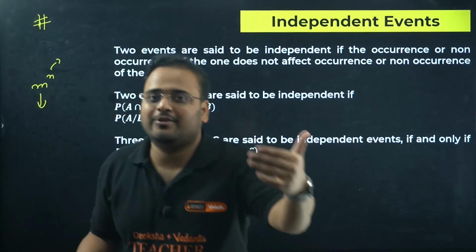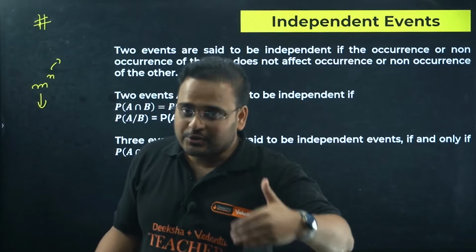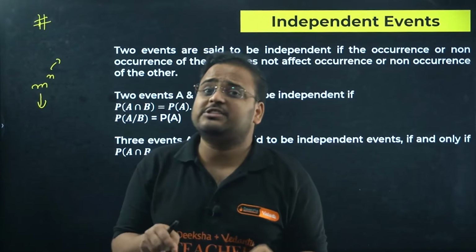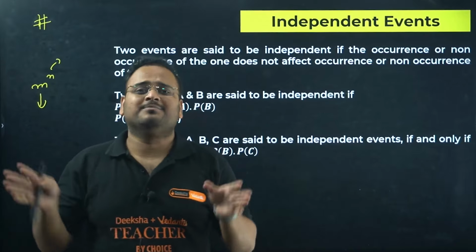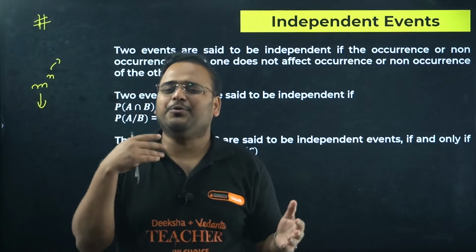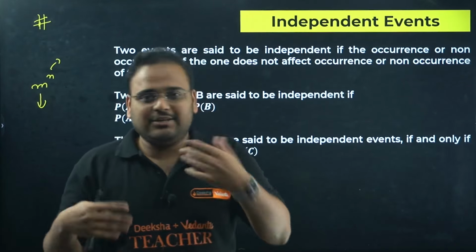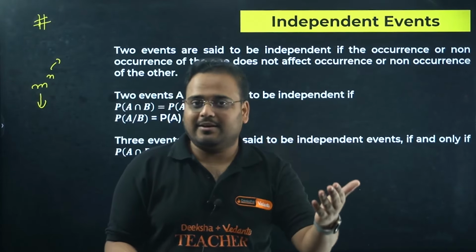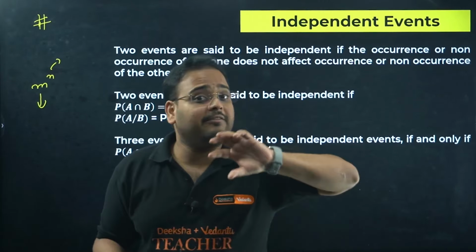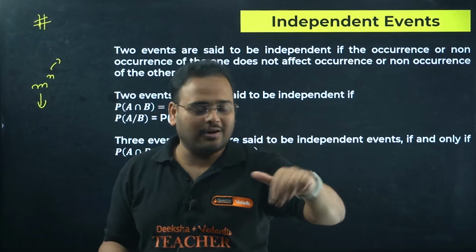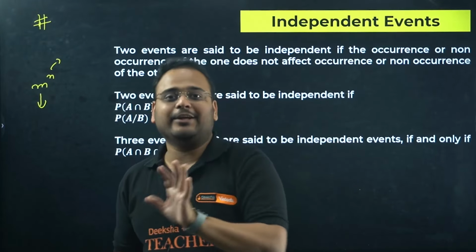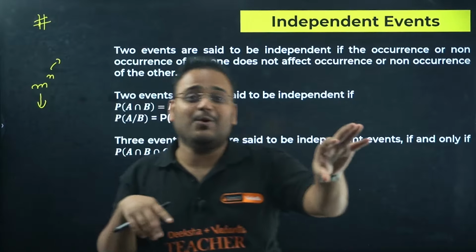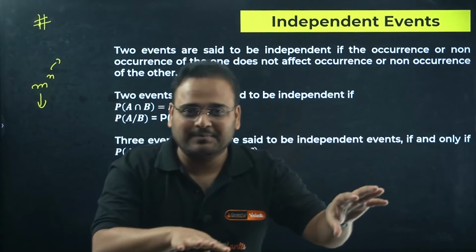But because your brother or sister is going to school, your parents will end up scolding you, saying you are just sitting at home idle and your brother, your sister is already in school learning. So the event of him or her going to school affects you. In this case, it is not an independent event. Means if he has to go, then you are forced to go even if you don't want to go.